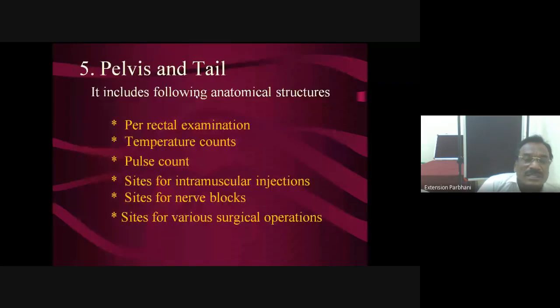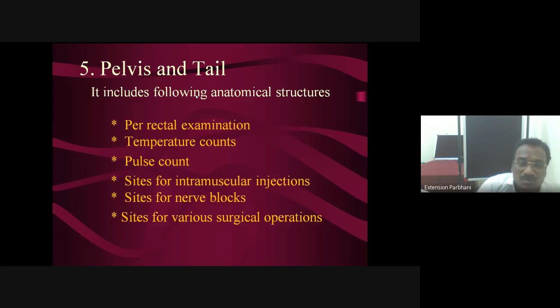Then pelvis and tail, directly for rectal examination. For temperature, whenever you are taking temperature from the animal body, we put the thermometer per rectally. Then per rectal examination is done for pregnancy diagnosis, for fecal matter collection, for parasitic examination. For all these things, per rectal examination is performed. Temperature count I already mentioned. Pulse count: on the ventral aspect of the base of the tail, there is the ventral coccygeal artery, which is responsible for counting pulse rate.